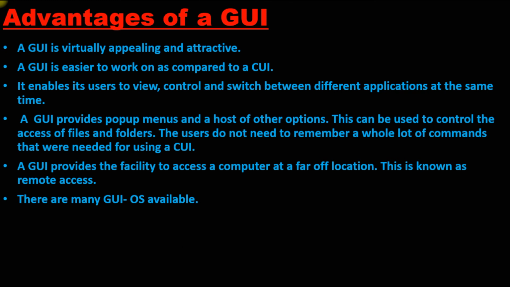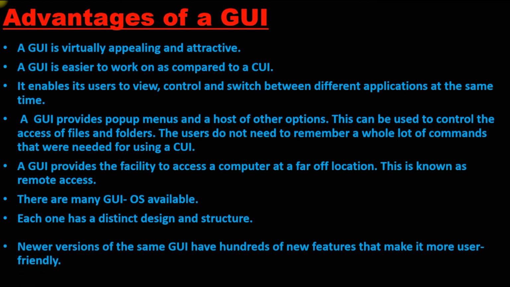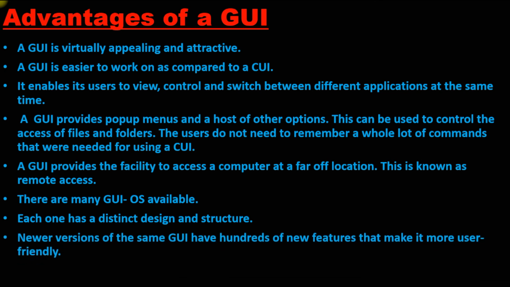There are many GUI operating systems available: Microsoft Windows, Mac OS, Linux. All these are GUI operating systems. Each one has a distinct design and structure. These are different operating systems, therefore they have different functions and different designs. Newer versions of the same GUI have hundreds of new features that make it more user friendly.